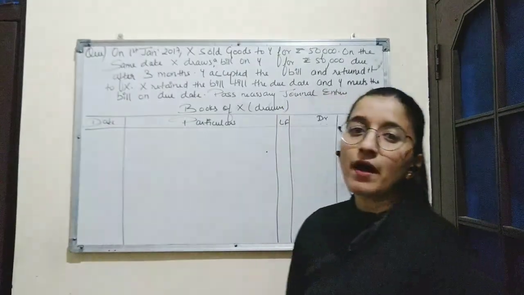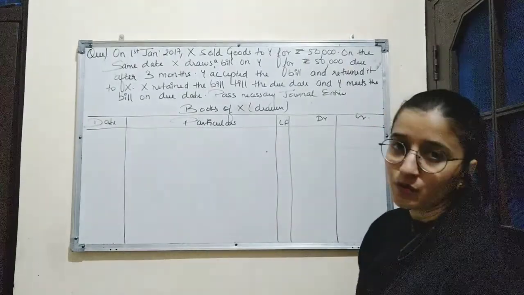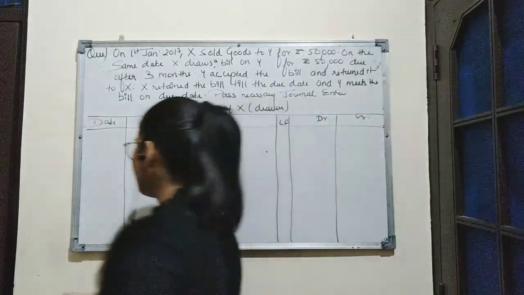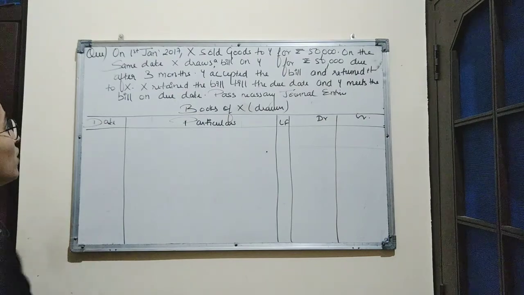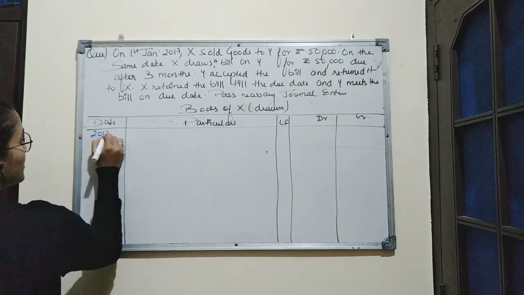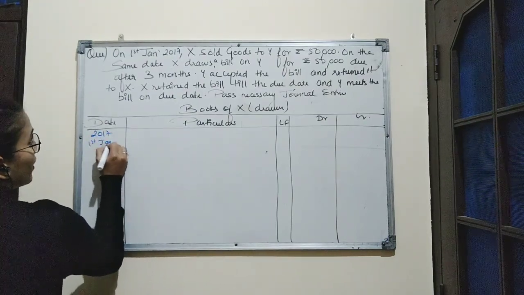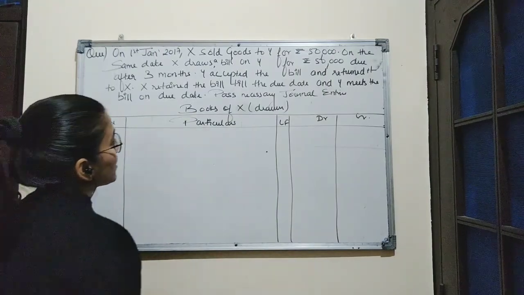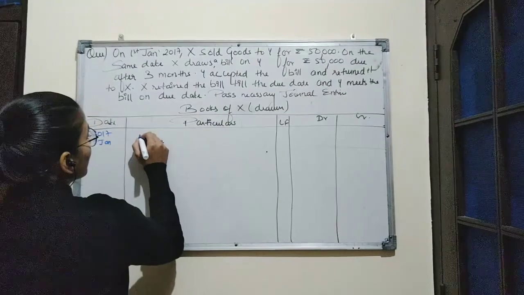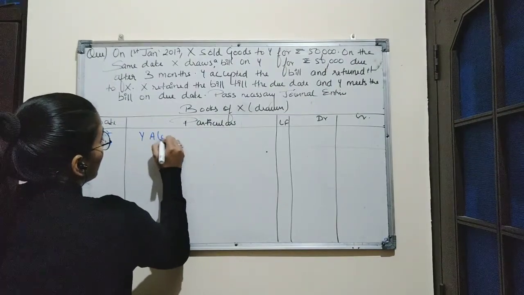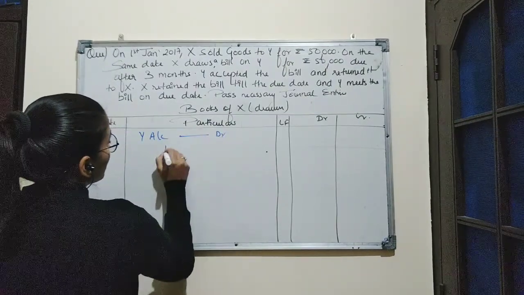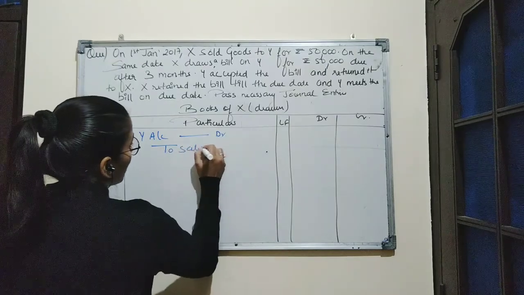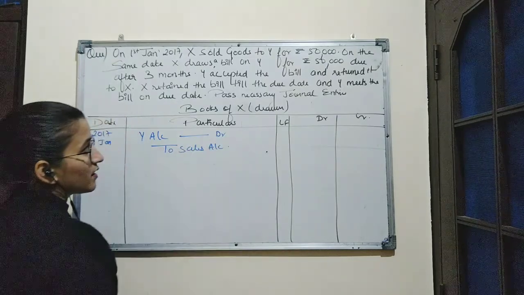So first we will be preparing the books of X, who is the drawer. Now according to the question, on 1st January 2017, X sold goods to Y. So the journal entry for this transaction will be Y account debit to sales account.